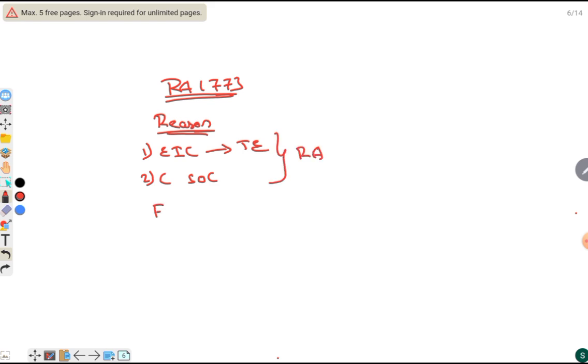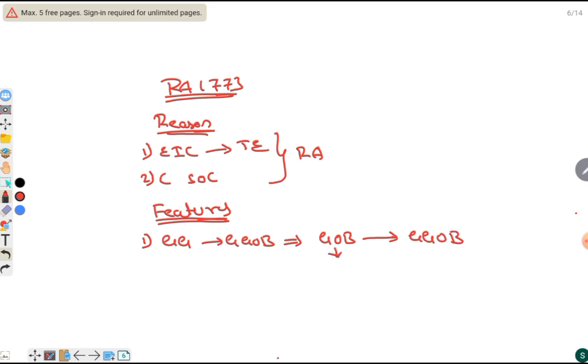Then what are the features? The features of the Regulating Act include that it created the post of Governor General of Bengal. Earlier it was Governor of Bengal, now it was transformed into Governor General of Bengal.